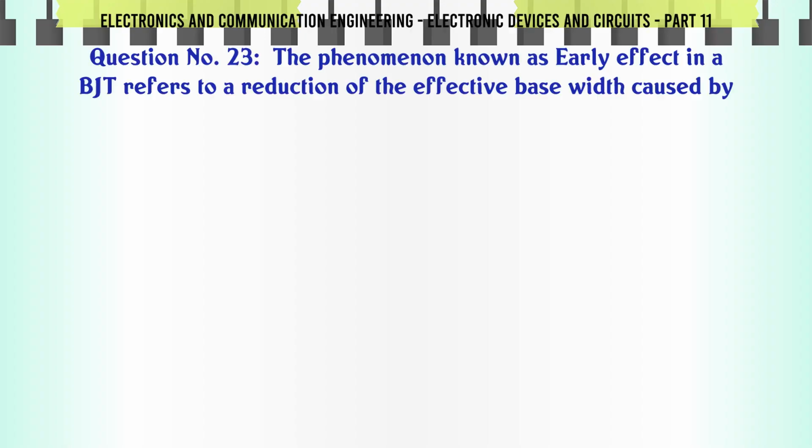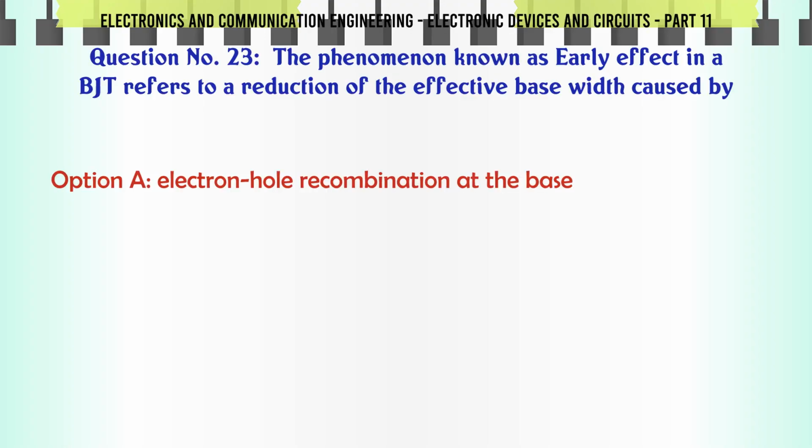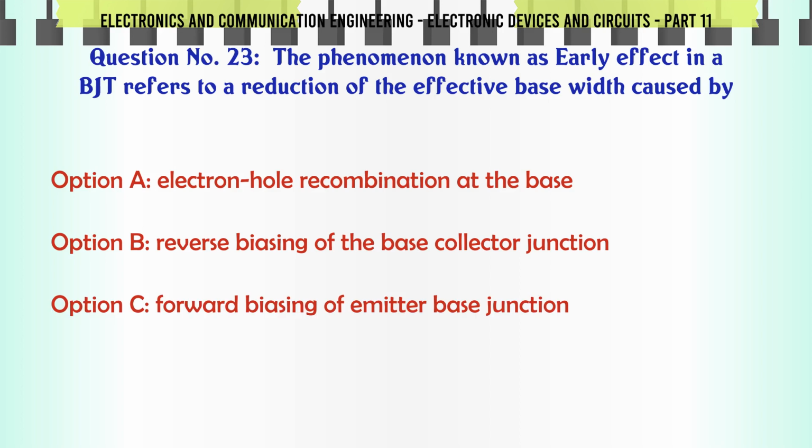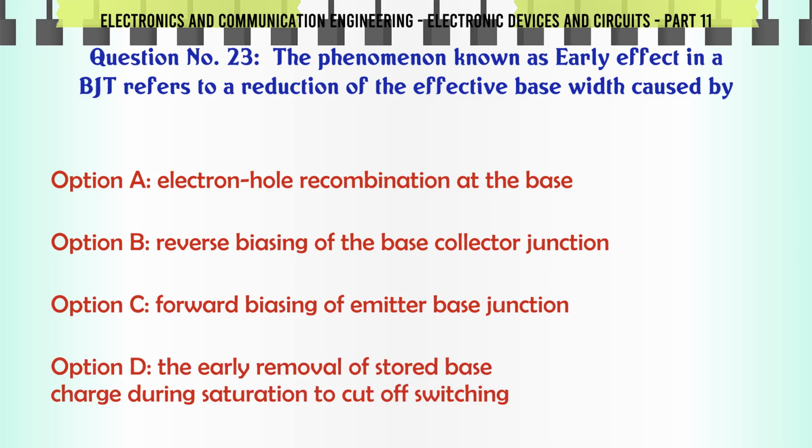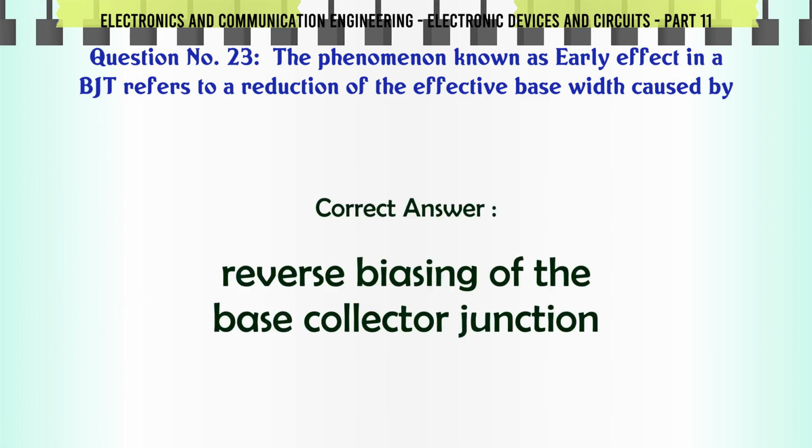The phenomenon known as early effect in a BJT refers to a reduction of the effective base width caused by: a. Electron-hole recombination at the base, b. Reverse biasing of the base collector junction, c. Forward biasing of emitter base junction, d. The early removal of stored base charge during saturation to cut-off switching. The correct answer is reverse biasing of the base collector junction.